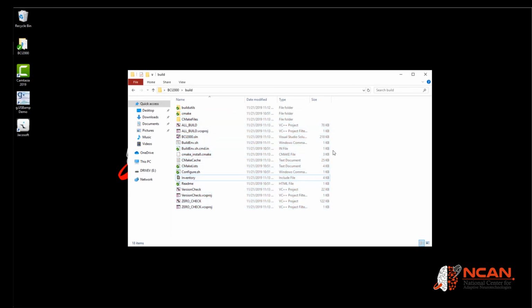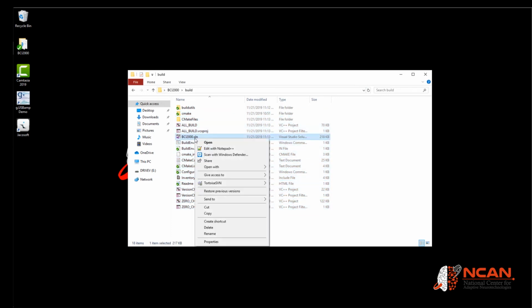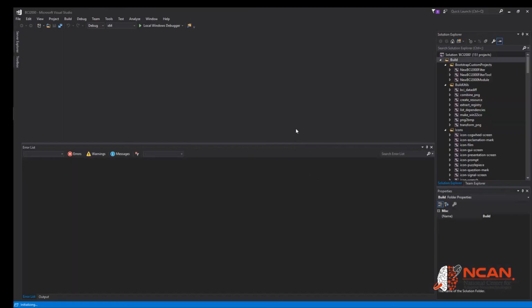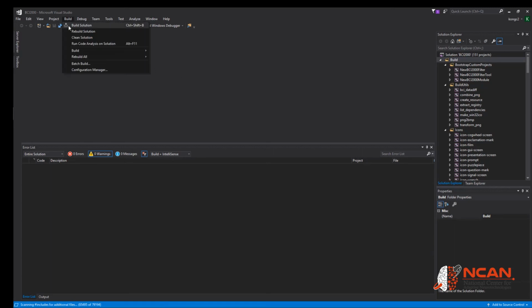Of the new files created in the Build folder, we will run the BCI2000 solution file and compile it with Visual Studio. Check the version of your solution file and select Release Version. Click Build Solution.